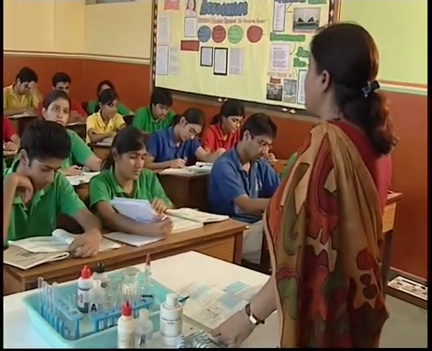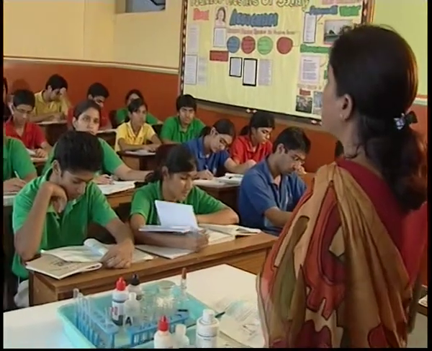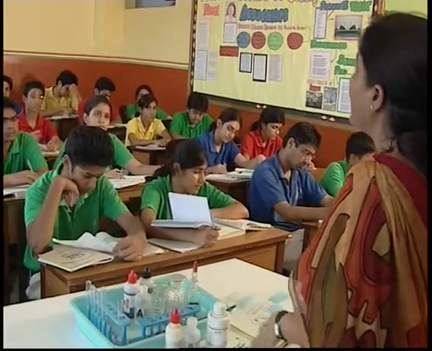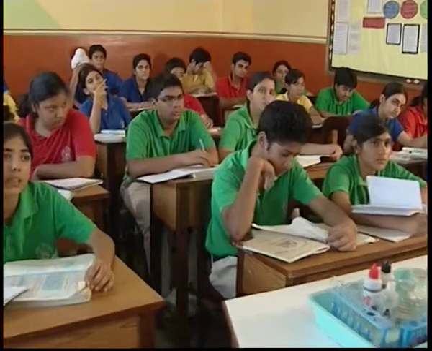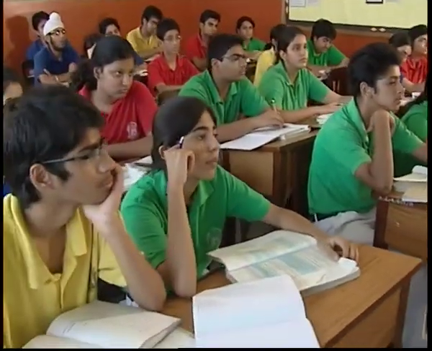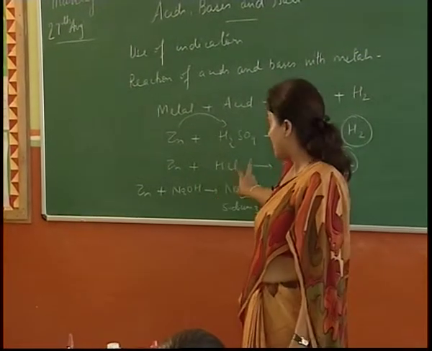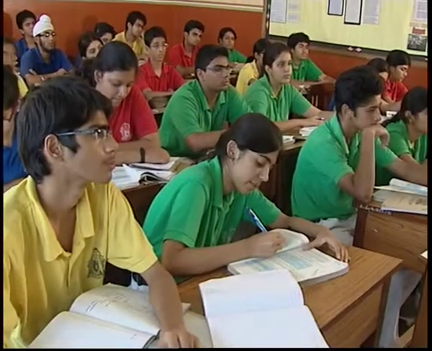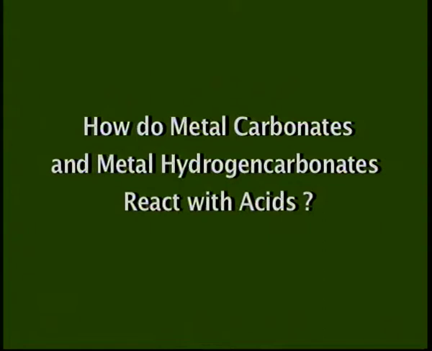However, such reactions are not possible with all the metals. The reason being, metals by themselves are sources of basicity of a substance, so you can't have a base and base reacting. Amphoteric means anything that can behave as an acid as well as a base. So zinc reacts with an acid too, and it reacts with a base too. So it is amphoteric in nature. The products that are formed are similar, salt and hydrogen gas. Clear? The third reaction that we have to discuss is how metal carbonates and metal hydrogen carbonates react with acids.